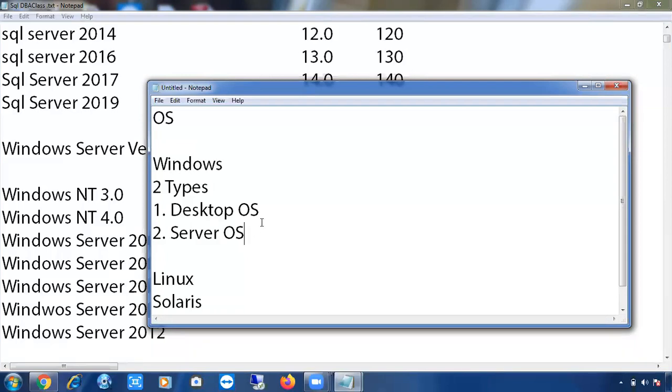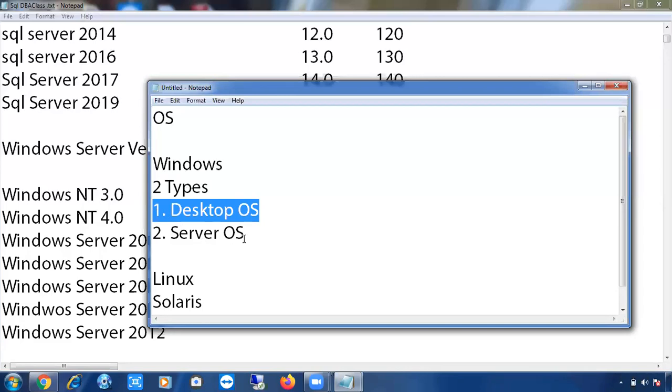So the desktop operating systems we know are Windows 7, Home Basic, Vista, Premium, 8, 8.1, Windows 10. But in the organization we will not install SQL Server on a desktop operating system. There are a lot of challenges with the desktop OS. The max memory is not more than 16 GB, you cannot insert more than that, and the hard drive size also has limitations. So usually in the organization we will not use a desktop operating system for installing SQL Server.